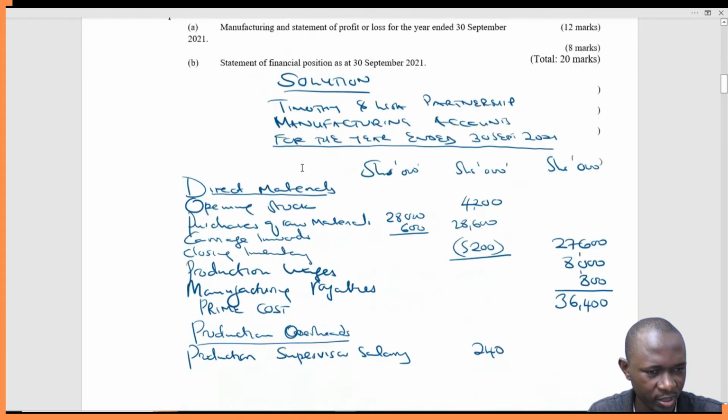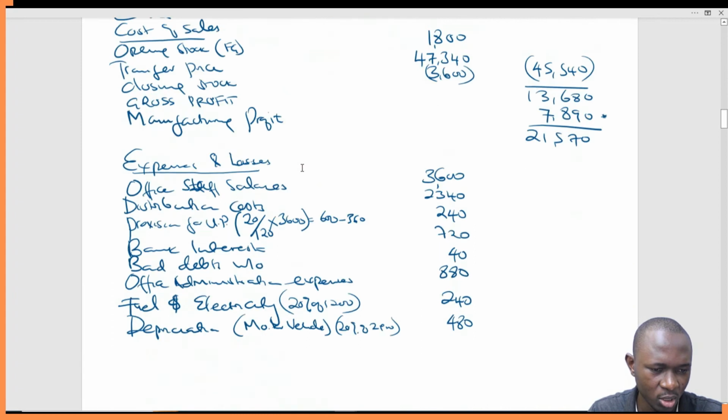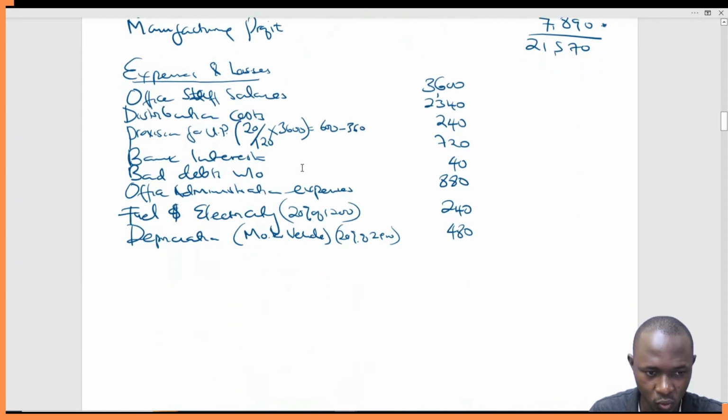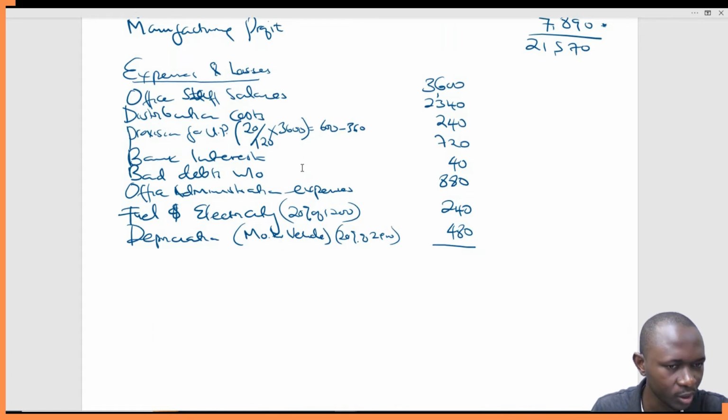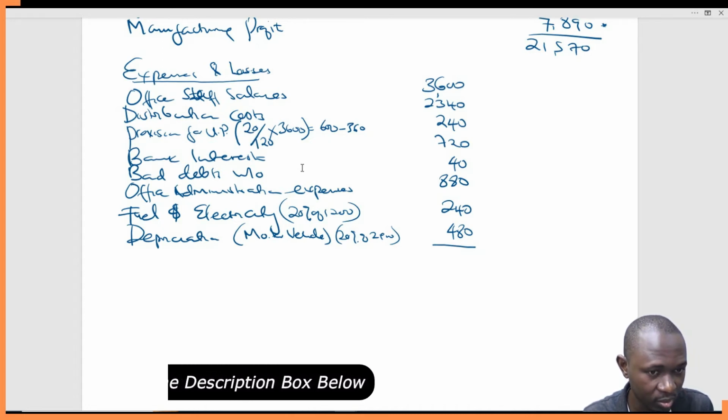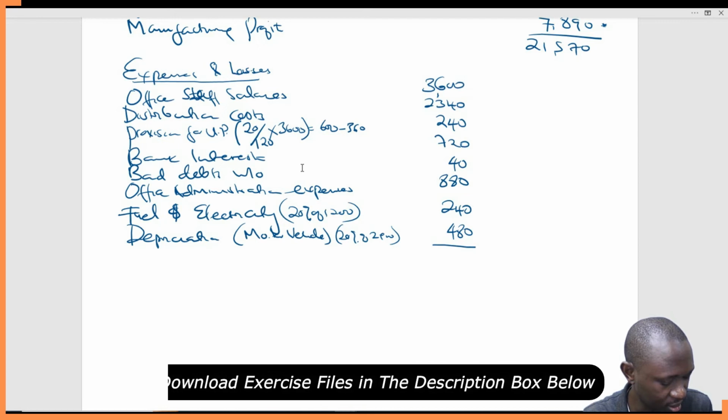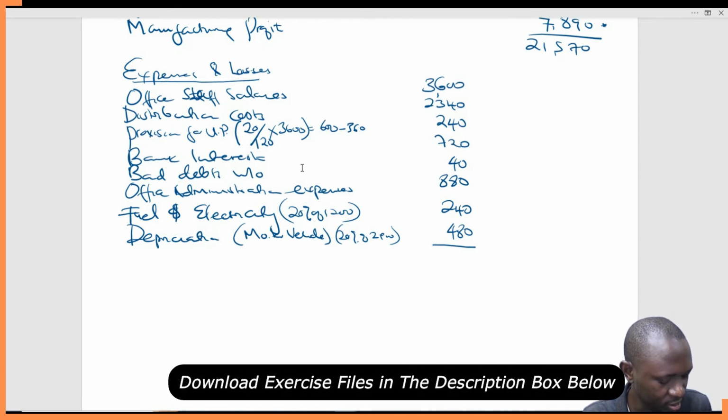Most of this will find their place in the appropriation account. So I think we are good to go. So let's add this. Let's add that. So this will be 3600 plus 2340 plus 240 plus 720 plus 880 plus 40 plus 240 plus 480.